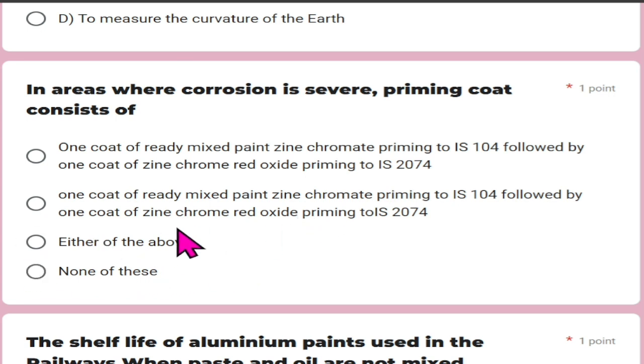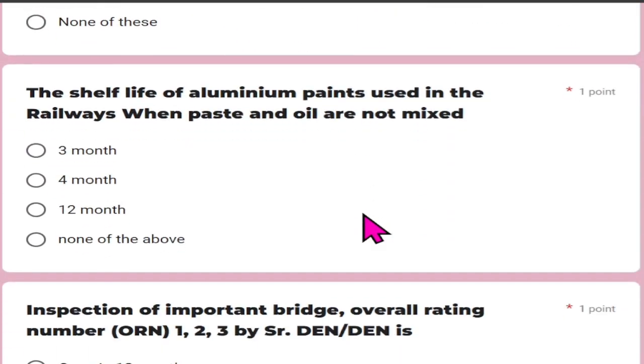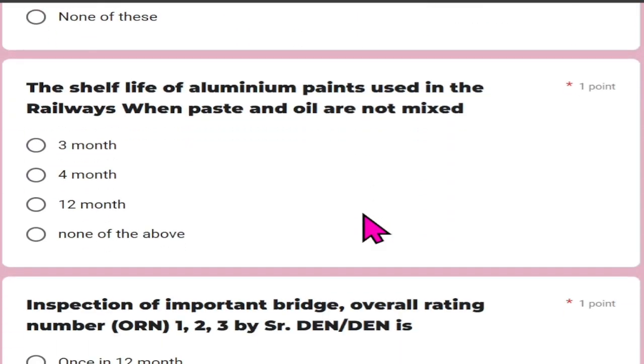And here, either of the above. The shelf life of aluminum paint used in the railways when paste and oil are mixed is 12 months.